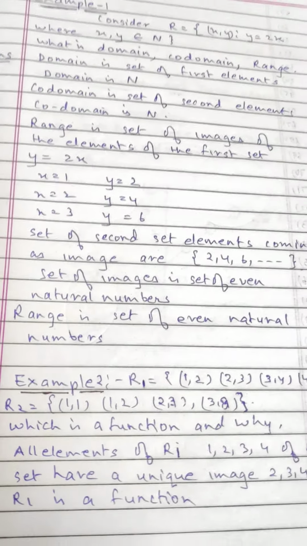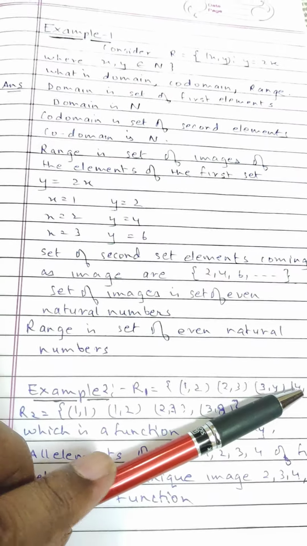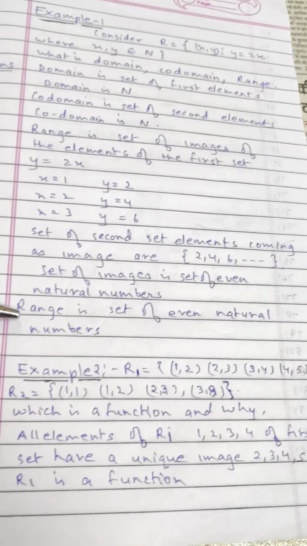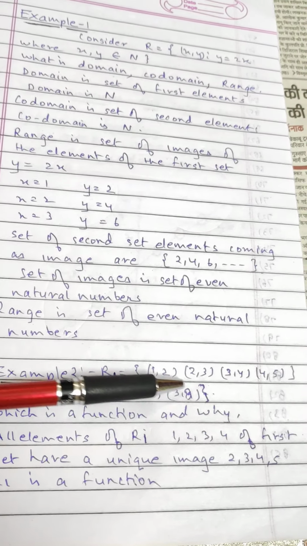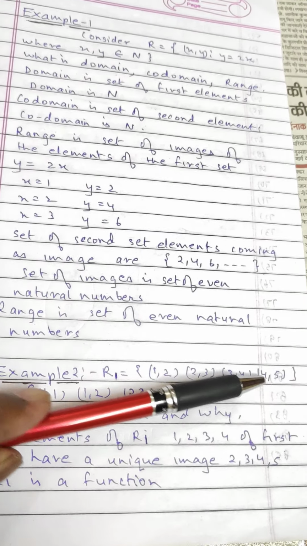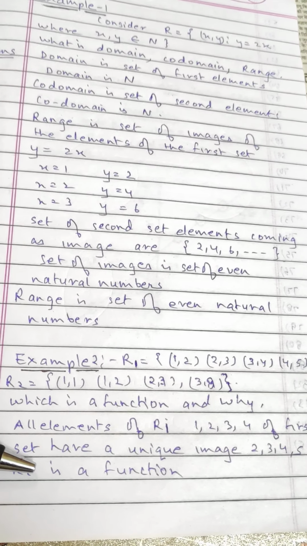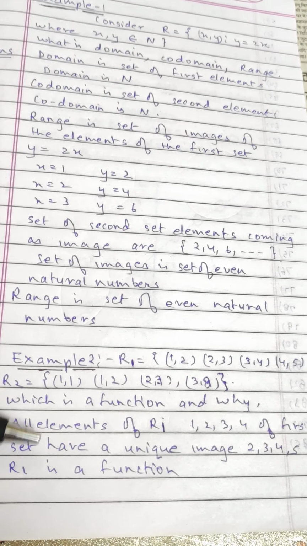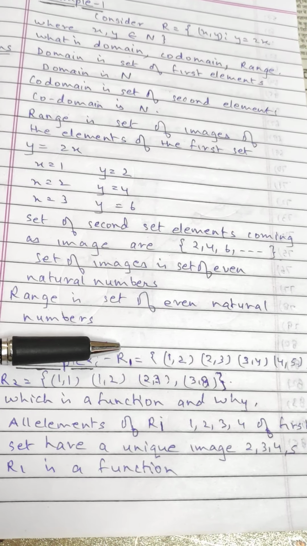All elements of R1, first place elements 1, 2, 3, 4 of the first set have a unique image. 1 is having image 2, 2 is having image 3, 3 is having image 4, 4 is having image 5, and all the images are unique. No first element is repeated with two images. So you can see that R1 is a function.